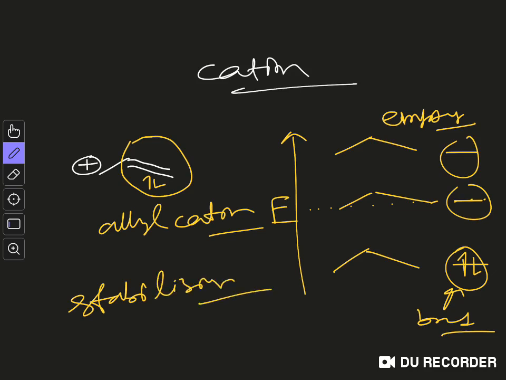And again, without drawing all these molecular orbitals, we can see that we can consider this positive charge as a particle in a box. In the previous case, while discussing the effect of conjugation, we considered the electron as a particle. Now we are considering this positive charge as a particle, and it is placed in a box. When there is no conjugation, it is in a small box, but when we increase the conjugation, we are basically lengthening the box, and that's why the energy of the system will reduce.